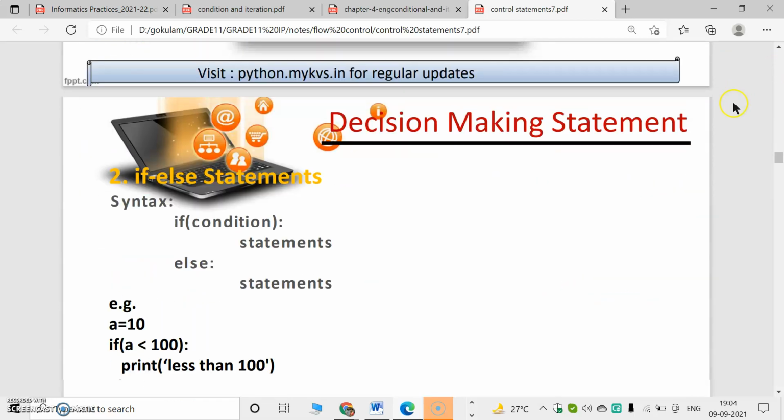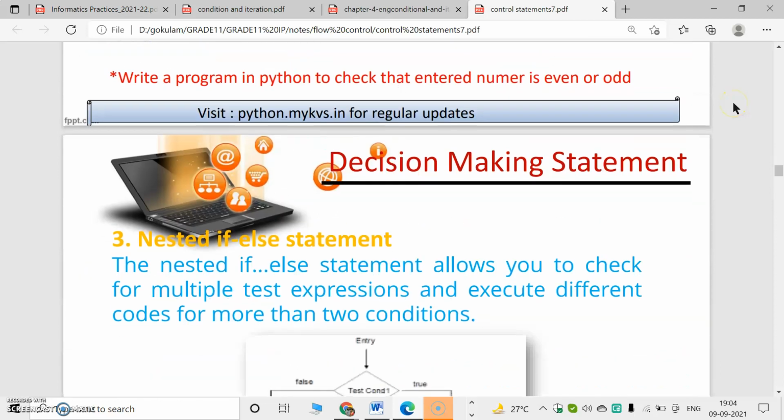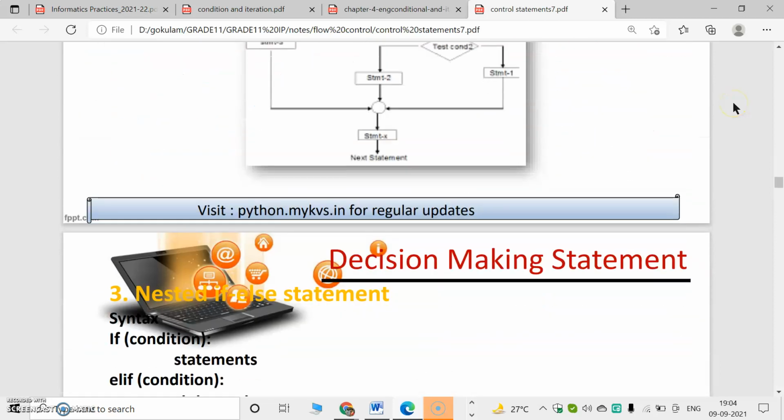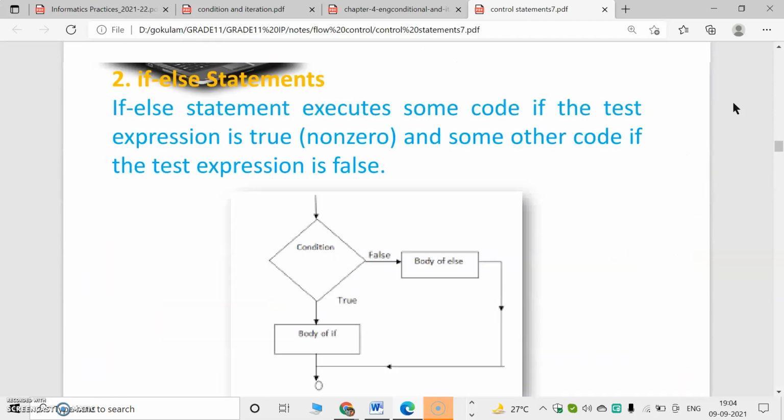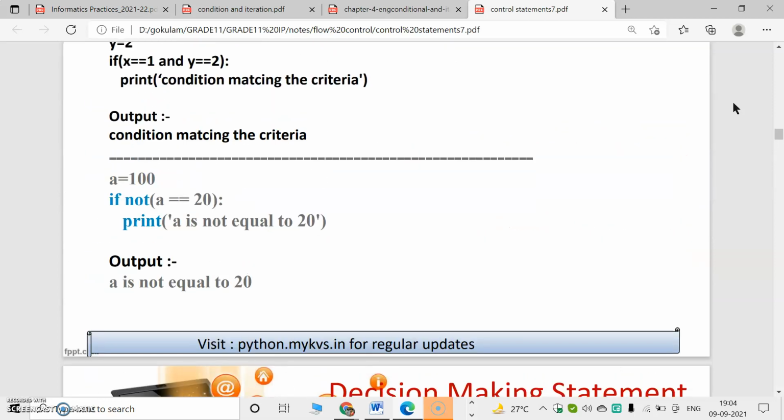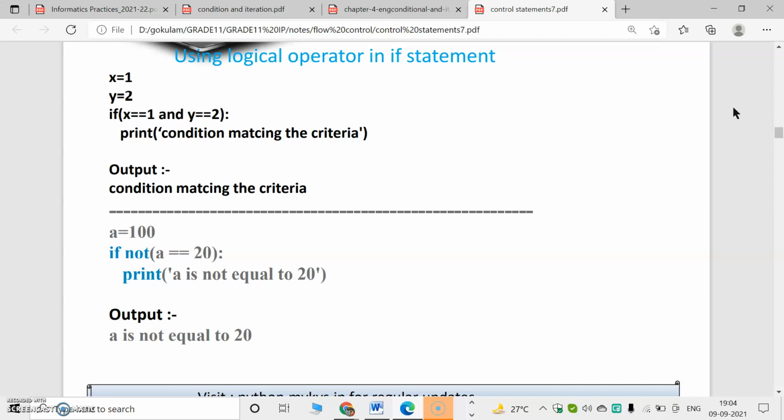The next classification is if else statements. We can study the if else statement in the next class. All of you study what a control statement is, what an if statement is, and what the syntax of the if statement is.